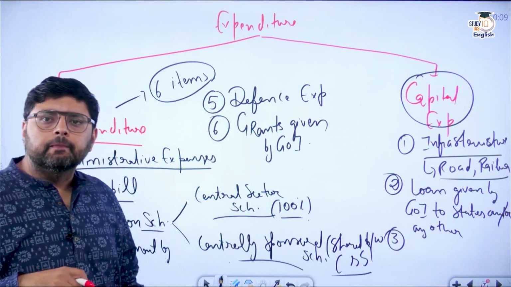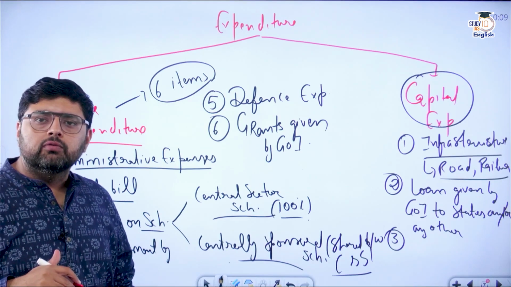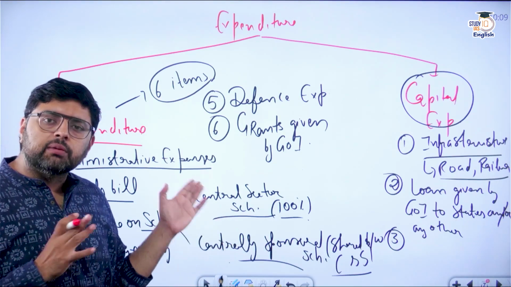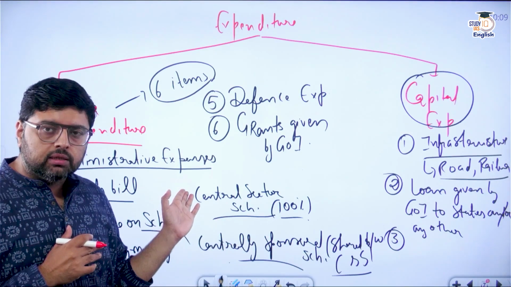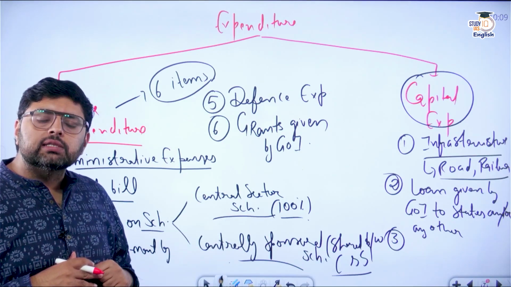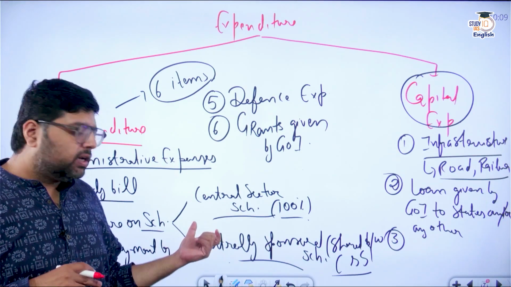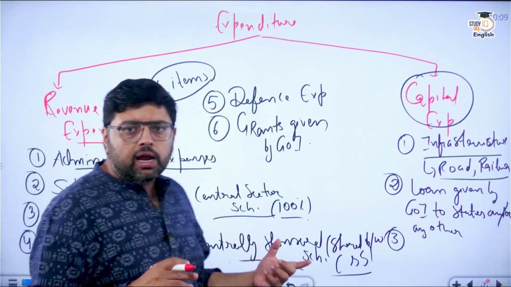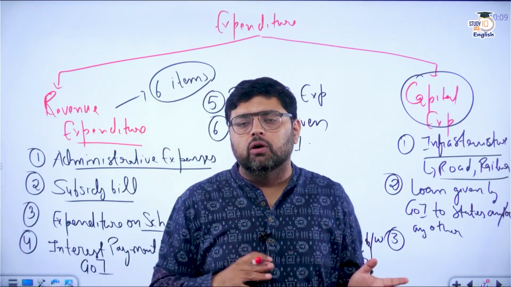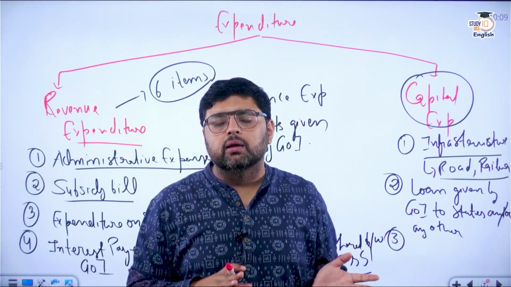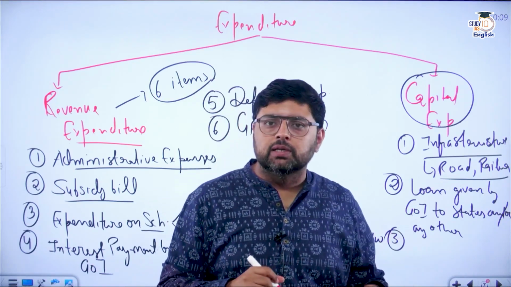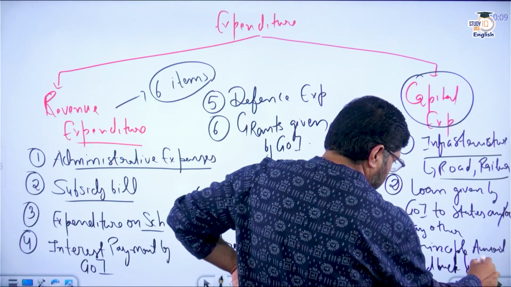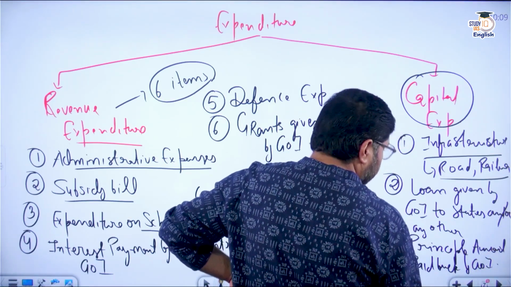Okay, or any other. And third is Government of India, whatever borrowing they have taken. So whenever Government of India has taken a borrowing, that becomes a part of capital receipt. Whereas whenever Government of India has to pay the interest also, that becomes a part of revenue expenditure. And there will be a time when they have to repay the principal amount, they have to pay it back. So that will become a part of capital expenditure. So you can say principal amount paid back by Government of India, that will become part of capital expenditure.